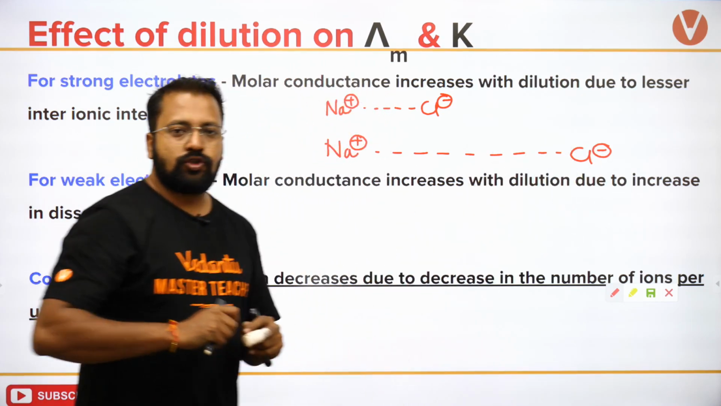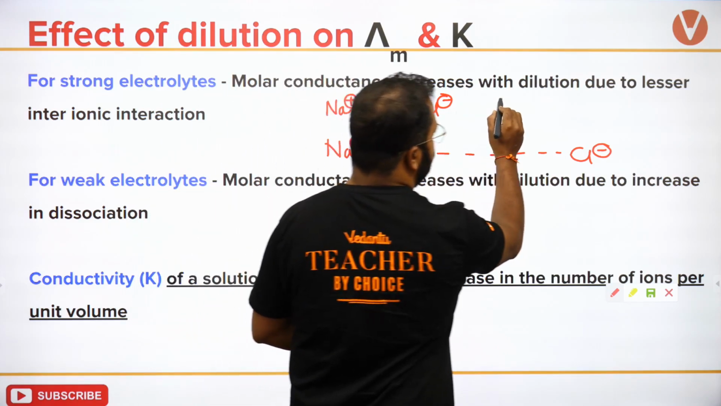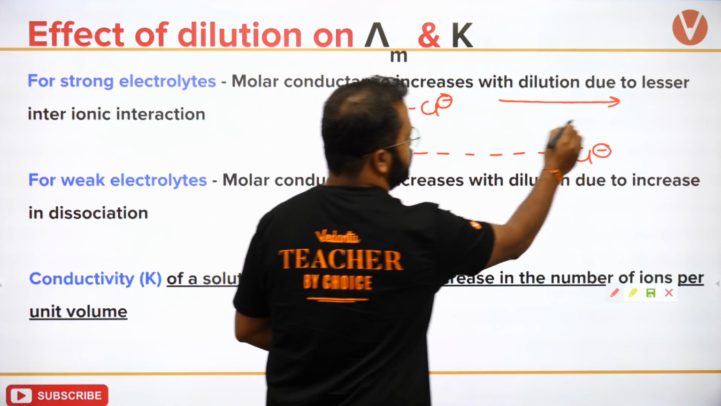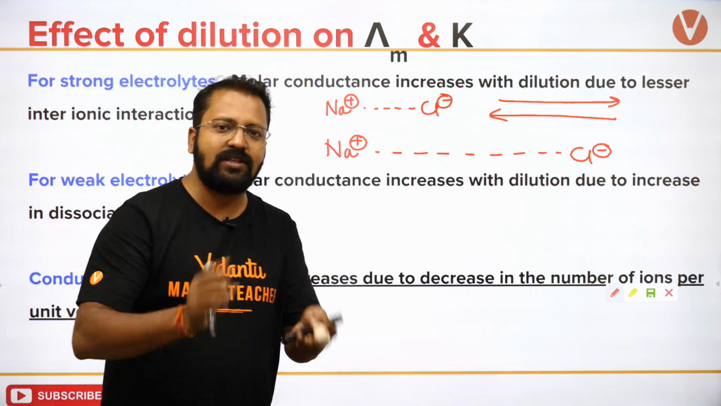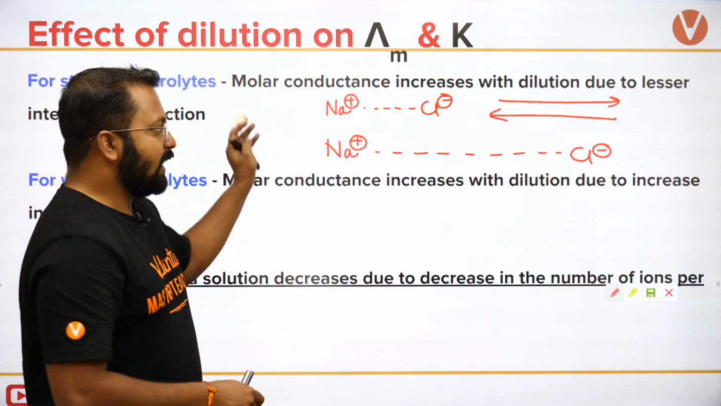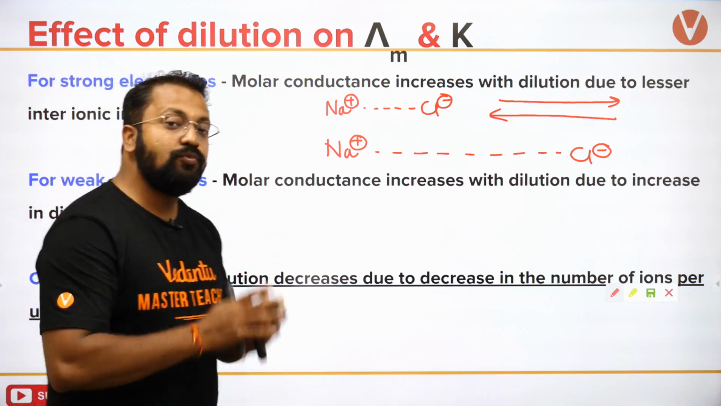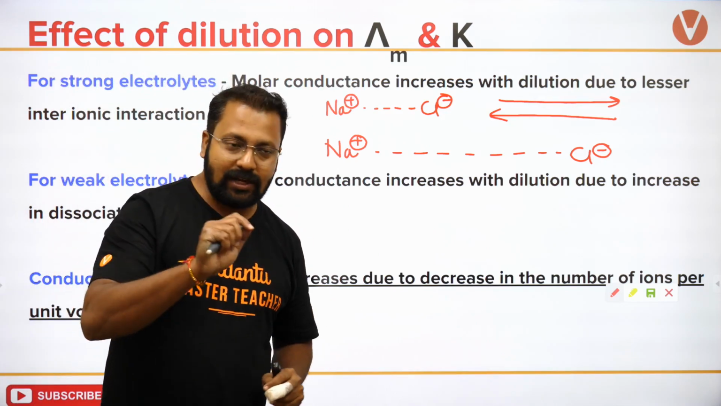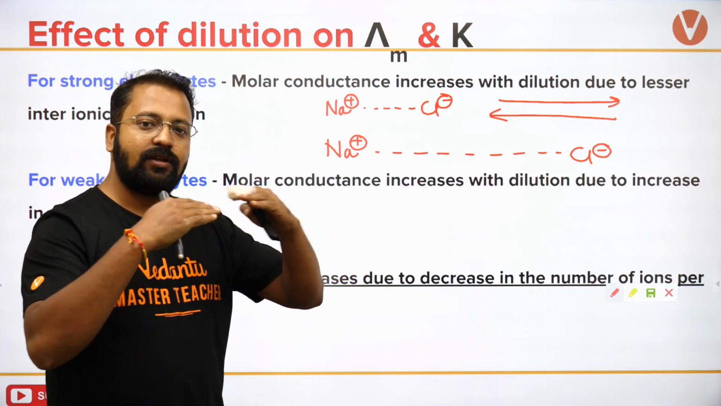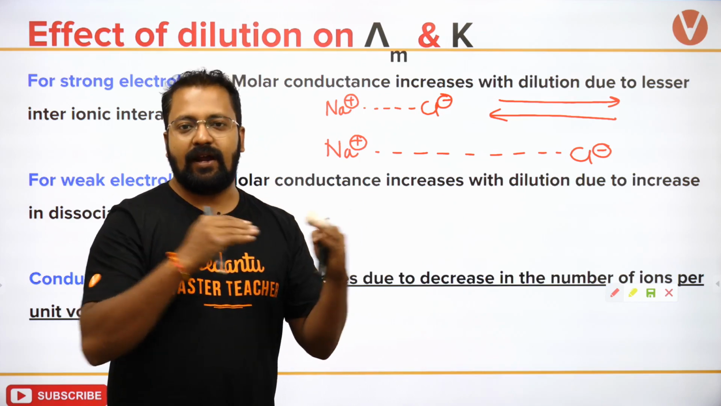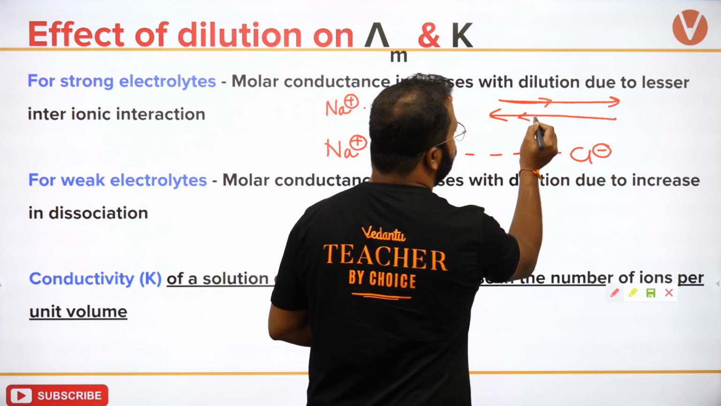है. Okay, so suppose this ion is moving in this direction, cation is moving in this direction, anion is moving in this direction. Suppose they're moving in opposite directions. Obviously they move in opposite directions because cation goes to the cathode, anion goes to the anode. If they are moving in opposite directions, what will happen? They will, if they attract each other, then their motion will be retarded. अगर दोनों के बीच में attraction है तो ये slow move करेगा और ये भी slow move करेगा.